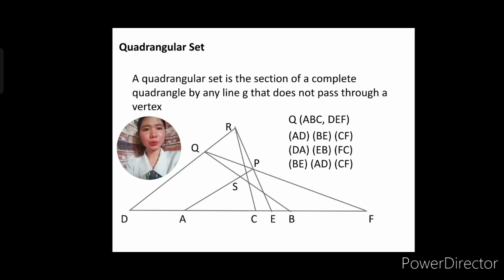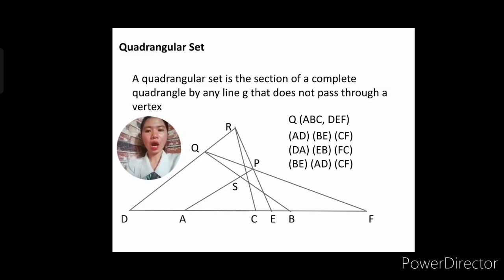Okay? That's why we call it a quadrangular set. For example, RQ passes through D, PS passes through A, RS passes through C, PR passes through E, QS passes through B, and then QP passes through F.